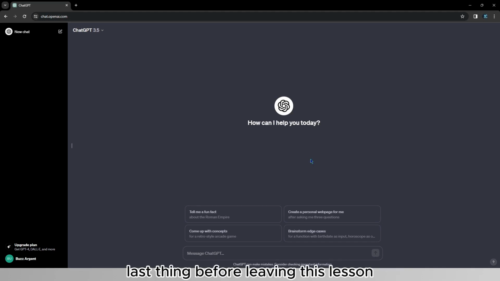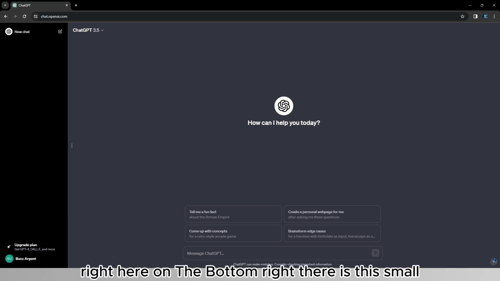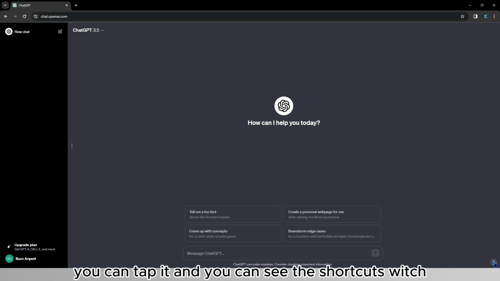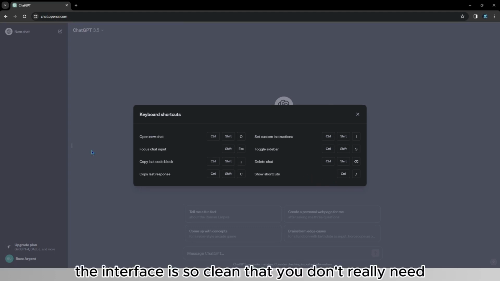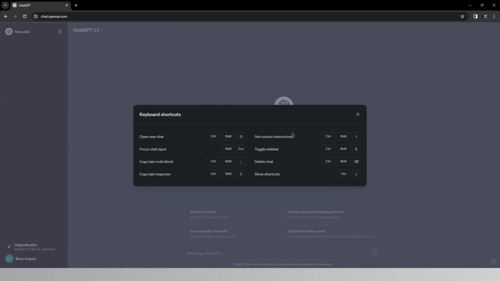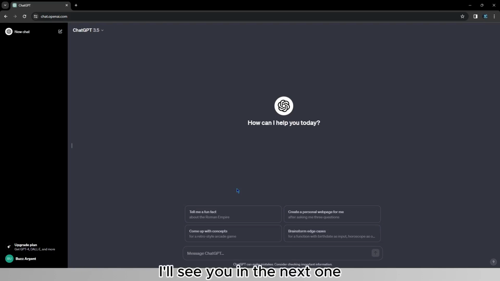Last thing before leaving this lesson, right here on the bottom right, there is this small question mark. You can tap it and you can see the shortcuts which can help you. However, the interface is so clean that you don't really need shortcuts. Regardless, I'll see you in the next one.